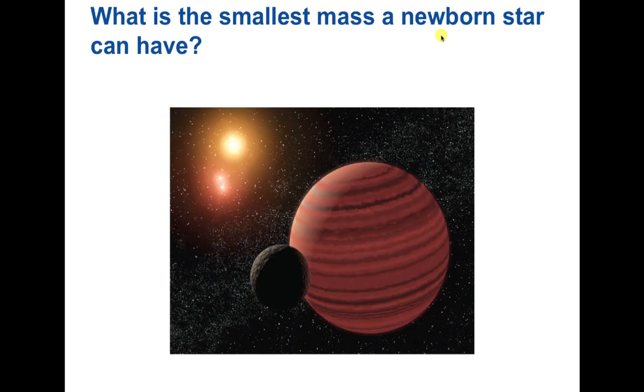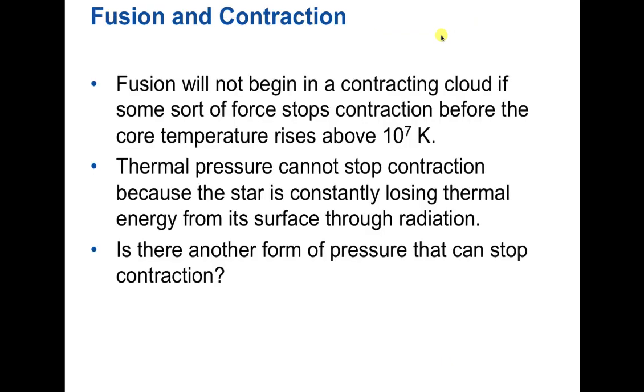So what is the smallest mass? First, we'll talk about what is the smallest mass that a newborn star can have. And remember, by star, we're really talking about something that can do nuclear fusion in the core, that can get hot enough in the core to burn hydrogen into helium. So remember, those two hydrogen nuclei, two protons really, have to come together and stick. The strong nuclear force has to be able to take over, and for that to happen, the two protons have to get close enough together.